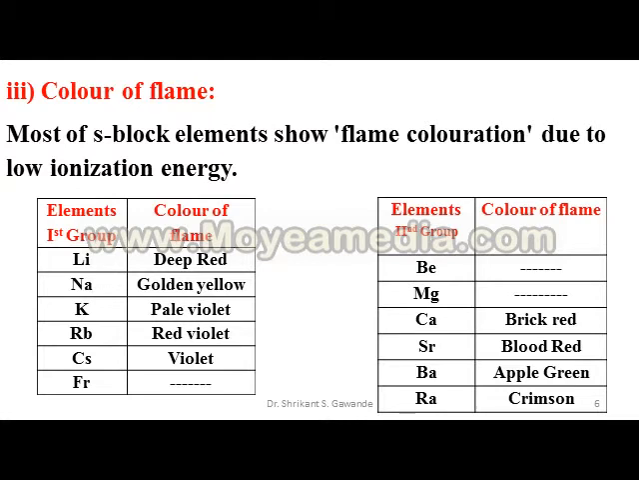If we see first group elements, Li shows deep red, Na shows golden yellow, potassium shows pale violet, Rb shows red violet, Cs shows violet, and Fr does not show any coloration. And in second group elements, Be and Mg do not show any flame coloration, but Ca shows brick red, Sr shows blood red, Ba shows apple green, and Ra shows crimson color of flame.